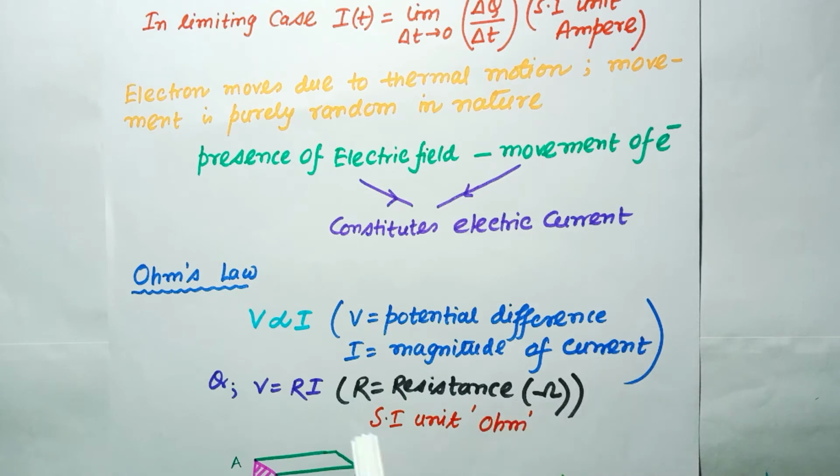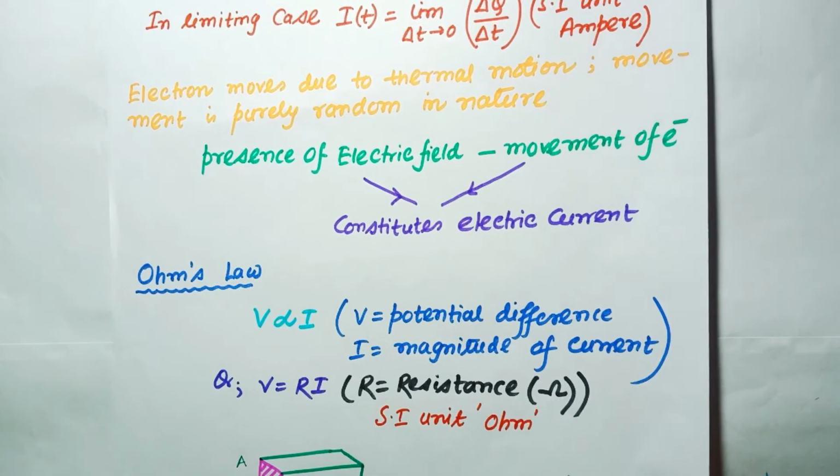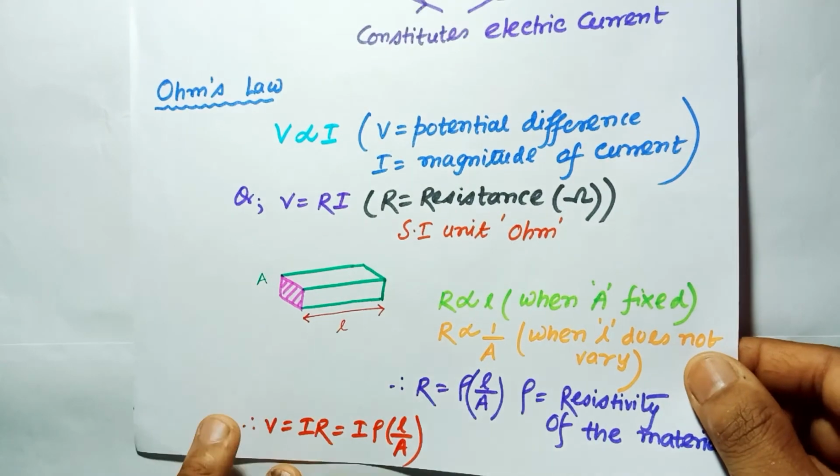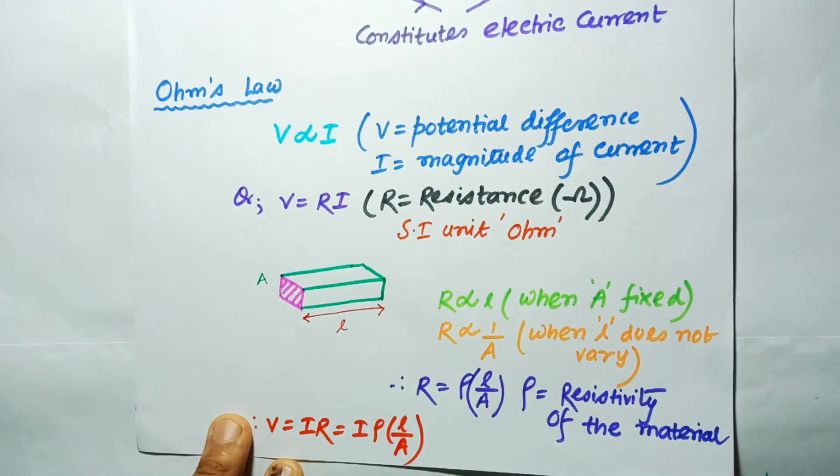So we can write it as V is equal to R I, where R is the proportionality constant, called the resistance, written as omega, and its SI unit is ohm. Now we will see that the resistance is a material property and it depends on the dimension of the material also. You can see I have drawn one bar here of the cross sectional area capital A, and the length small l.